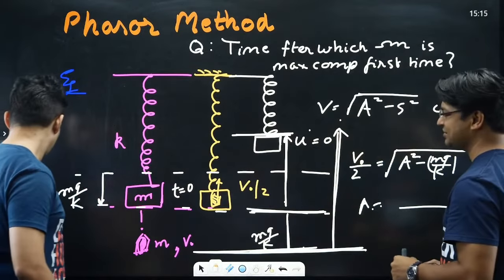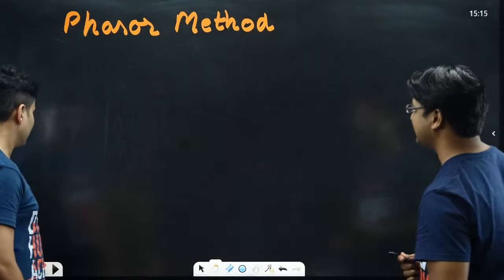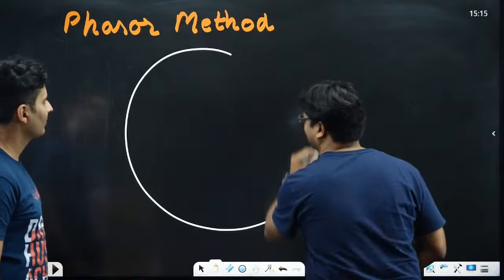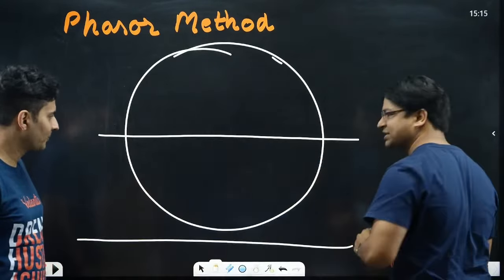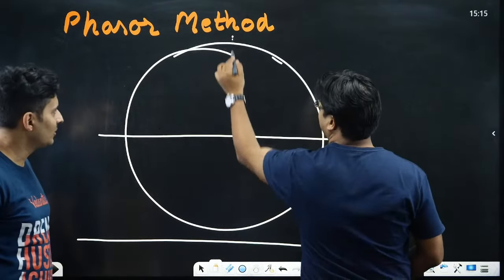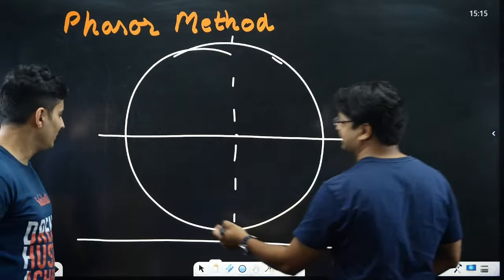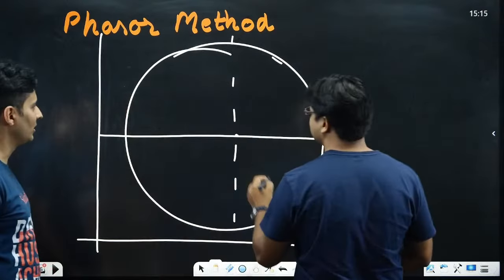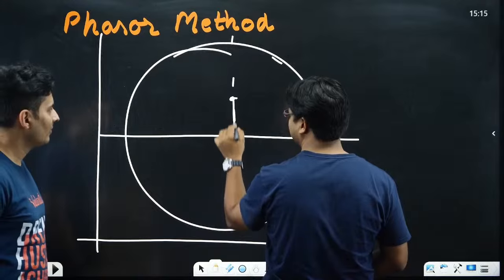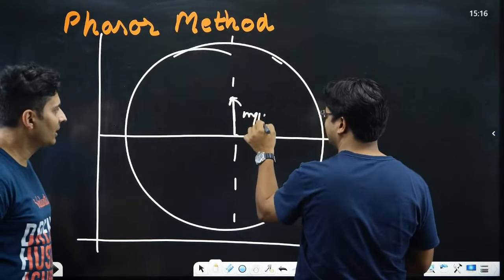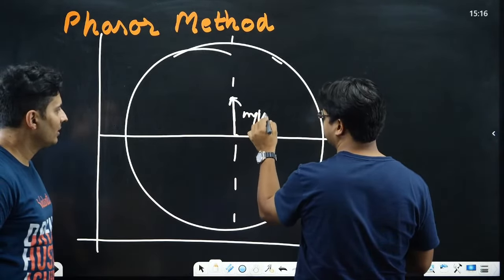Now if I draw a circle, because I have the amplitude, I can take projections on the x-axis, or we can take the y-axis, which will be easier to visualize. From the mean position, the particle was displaced upward. This displacement was mg by k.